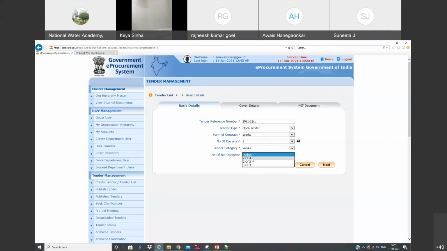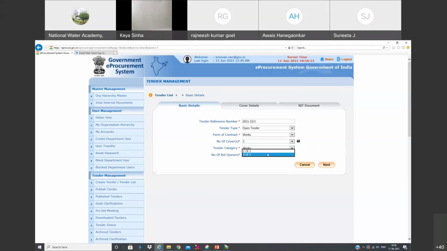So it is 2 of 4, 2 of 3, 3 of 3. So I'm just selecting 3 of 3. That means if there are 3 users, all three should log in while opening the tender. That means if a single person logs in, it won't allow opening the bids. That means during the time of opening of tender, or even during the opening of technical bids, financial